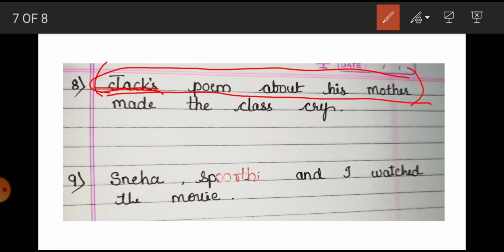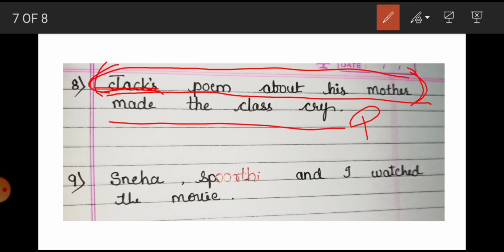While teaching about phrases and clauses, I will teach you in detail about them. But now this is our noun phrase: Jack's poem about his mother. This subject is giving full information about Jack. So this is our subject, and "made the class cry" is our predicate.